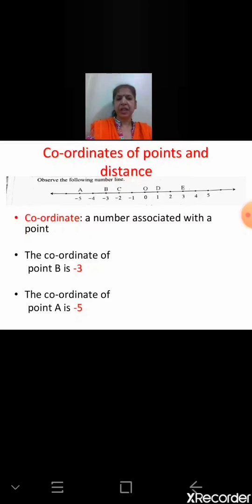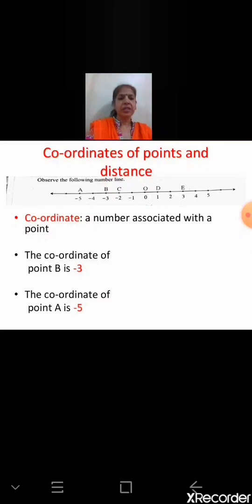So the coordinate of B is -3. Similarly, the coordinate of A is -1, and the coordinate of D is 1. So with the number line you have drawn, you yourself will be able to find the coordinates. And with the help of the coordinates, we can find how many units one point is away from the other. That is distance.